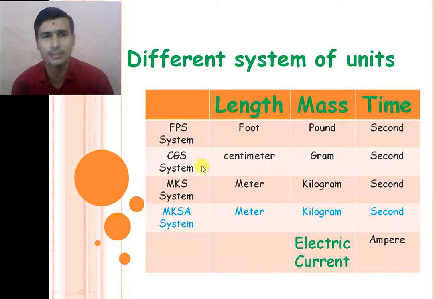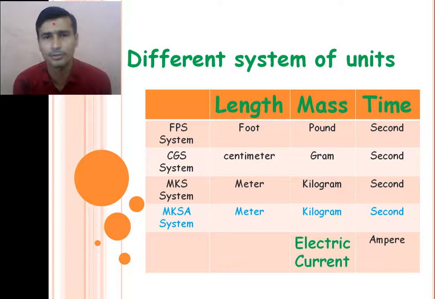Asian countries established their own system, that is the CGS system. In the CGS system, all these three physical quantities are considered fundamental physical quantities: length, mass and time. But the unit of length is the centimeter, the unit of mass is the gram, and the unit of time is the second, right? So Asian countries established their own system of units, the CGS system.